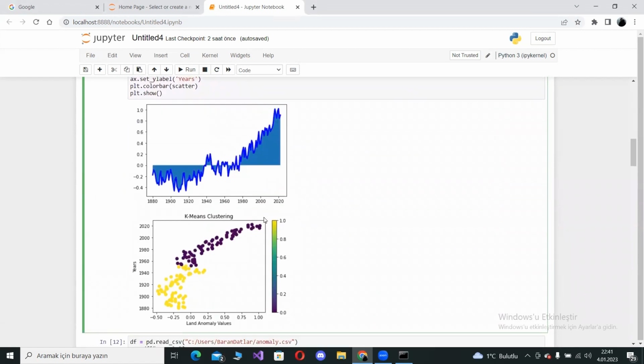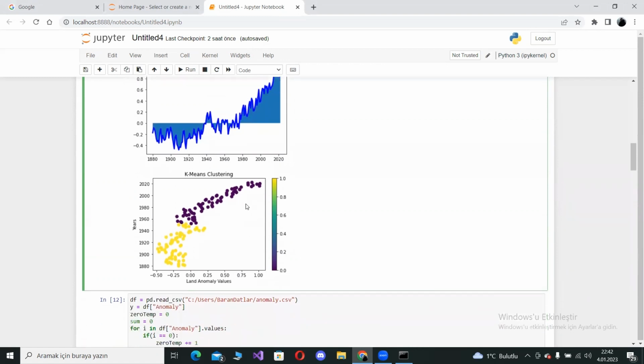Here are the graphics. The graph above is the area chart with grid showing the 40-year change of the data we use. The graphic below is a visualization of the K-means algorithm that I just described.